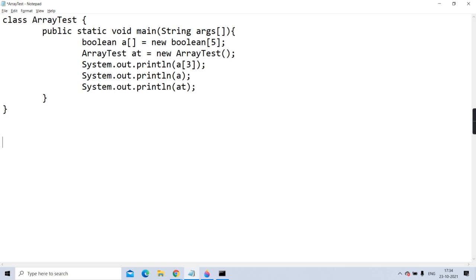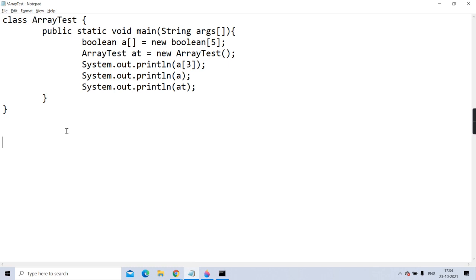All three things you can do at a time: declare, instantiate and initialize also with some value. Getting, guys? Here we have done two steps: declare and instantiate. I am saying declare, instantiate and initialize also. Getting? Java has given that provision.